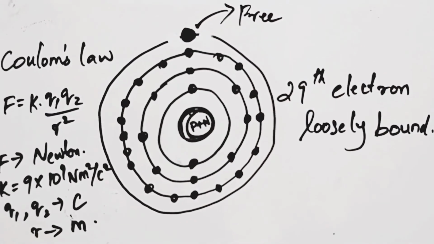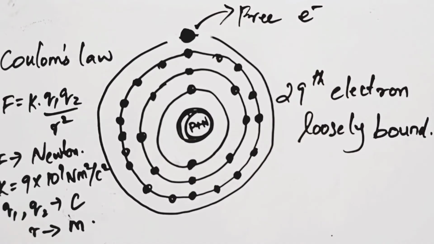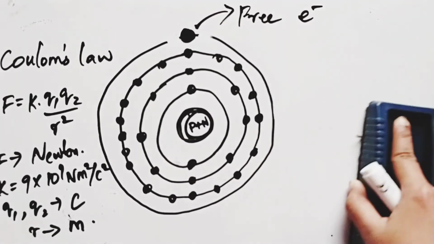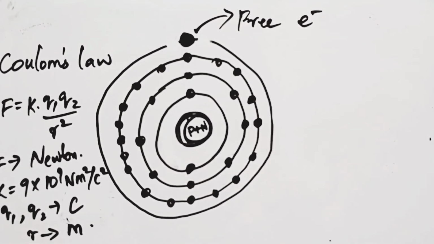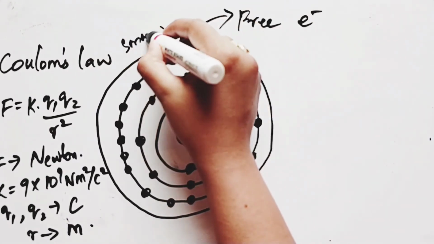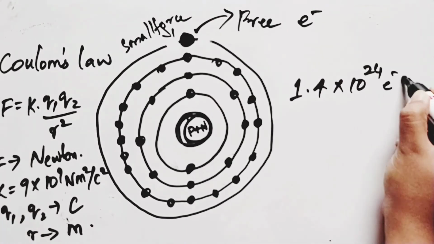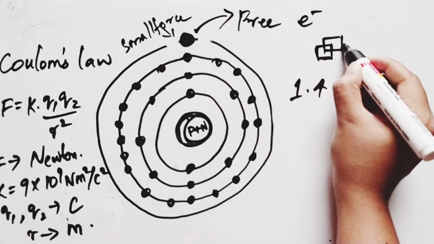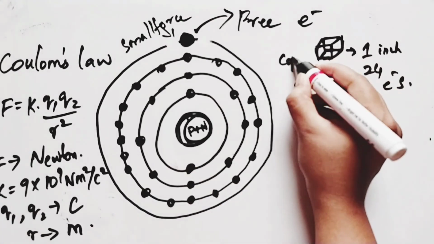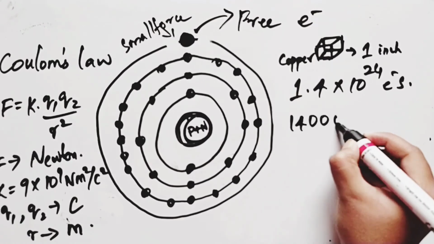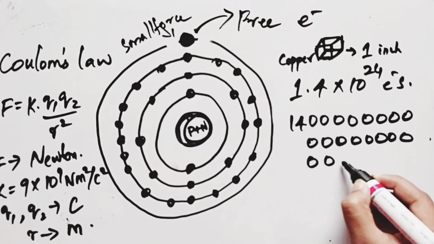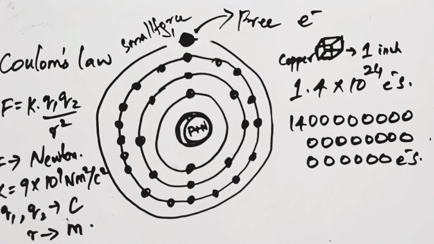If this 29th electron gains sufficient energy from the surrounding medium to leave the parent atom, then this becomes a free electron. In 1 cubic inch of copper at room temperature, there are approximately 1.4 into 10 power 24 electrons.